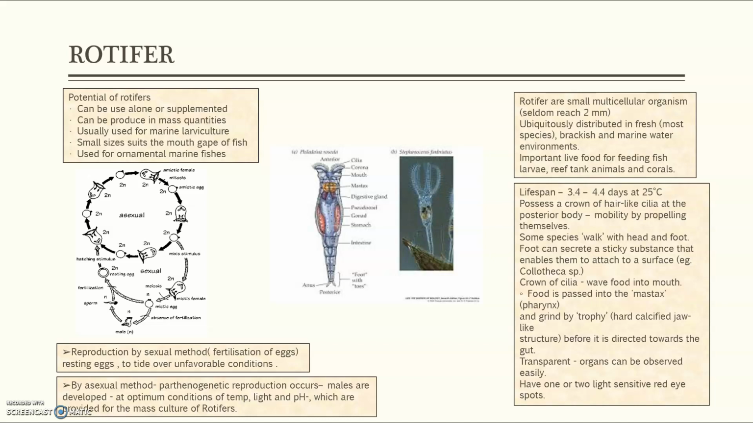They possess a crown of hair-like cilia at the anterior body, and move by propelling themselves. Some species walk with head and foot. The foot can secrete a sticky substance that enables them to attach to a surface. The crown of cilia waves food into the mouth. Food is passed into the mastax and ground by the trophi, a hard calcified jaw-like structure, before it is directed towards the gut. Transparent organs can be observed easily, and they have one or two light-sensitive red eye spots, as you can see in the picture.